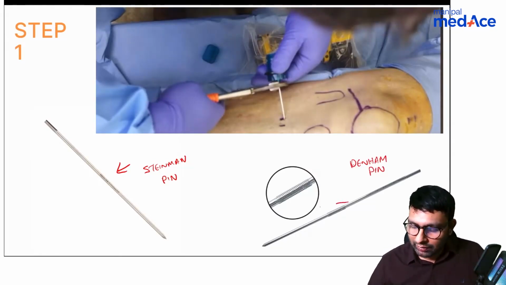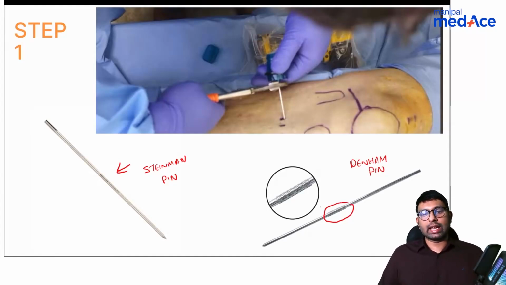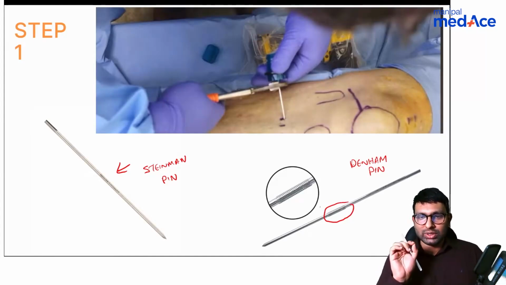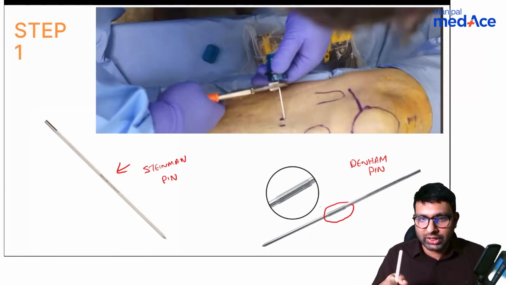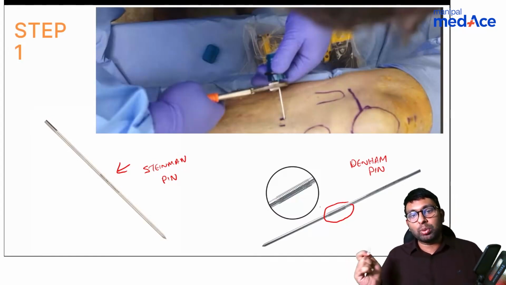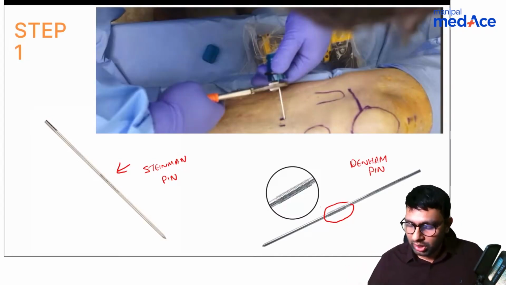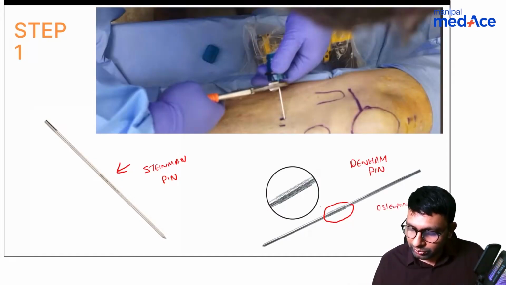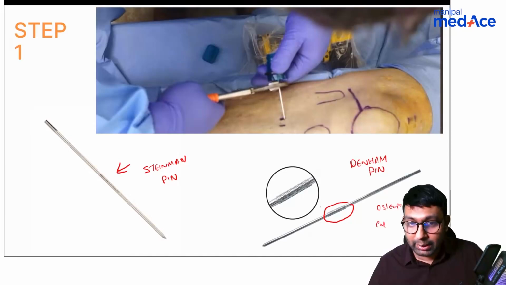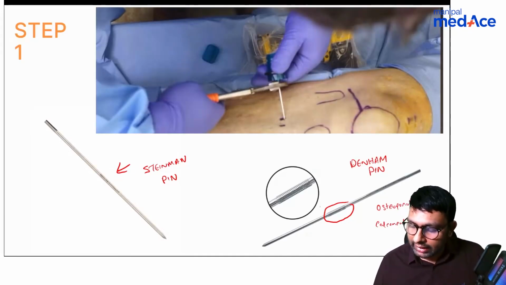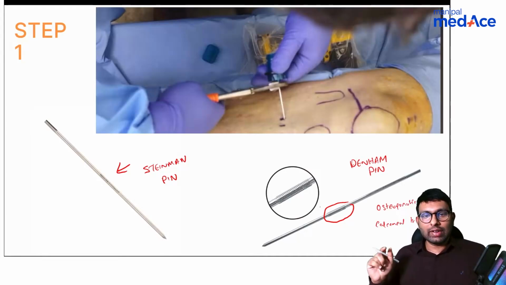In Denham pin, you'll have these threadings in the middle. So they are the Denham pin. Normally we'll just use a Steinman pin, which will give us good purchase into the bone. But in osteoporotic bones, or sometimes whenever there is a tibia fracture, we might put a calcaneal traction. Calcaneal skeletal traction. In those cases, we'll use a Denham pin.